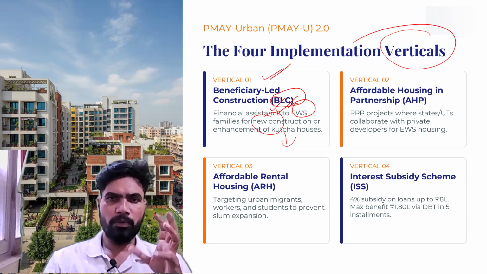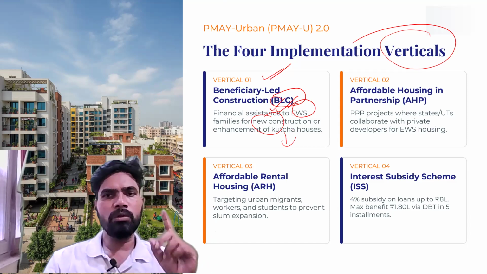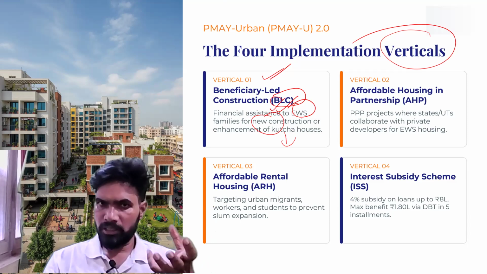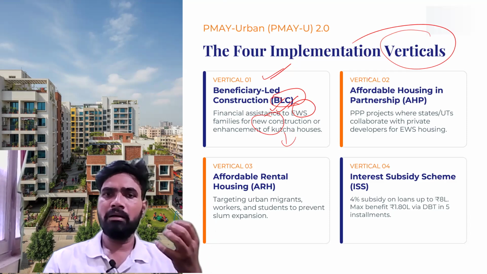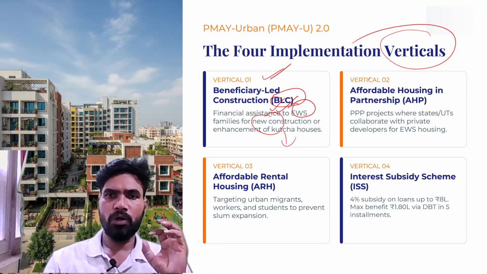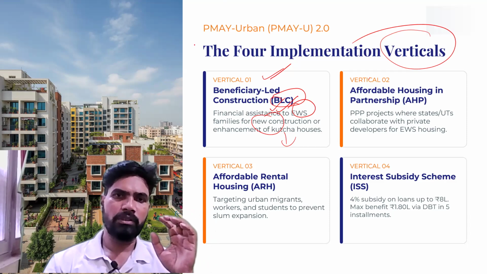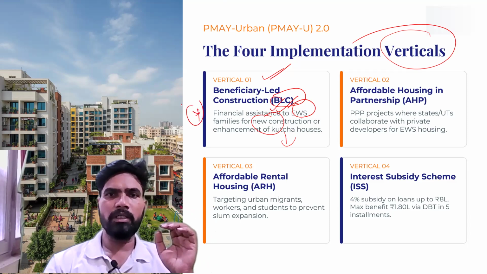Financial assistance will be provided directly by the government to the beneficiary for constructing a new house or improving the existing kacha or semi-pakka roof houses. This is the first vertical. Very, very important. You remember, this is for the economically weaker sections.